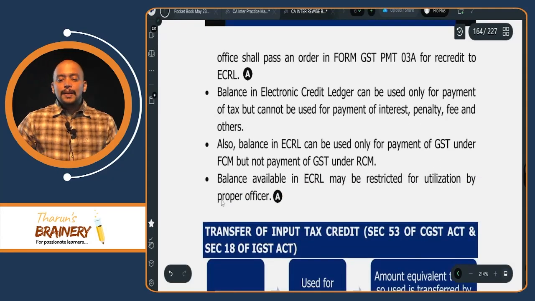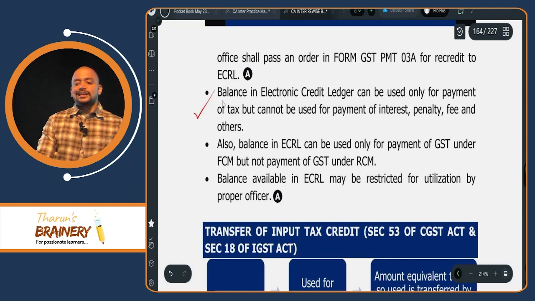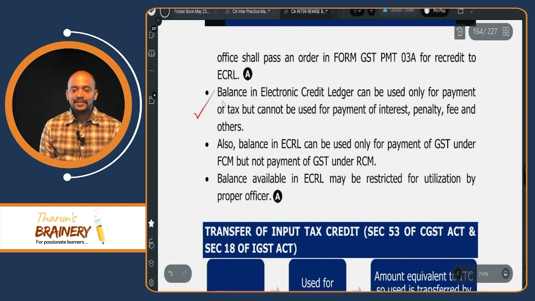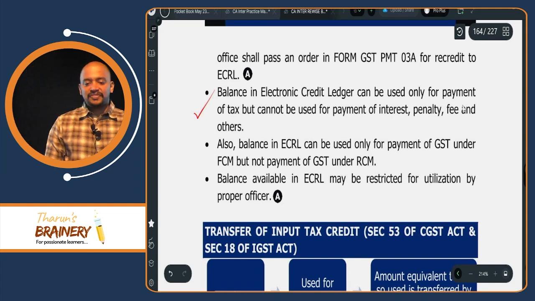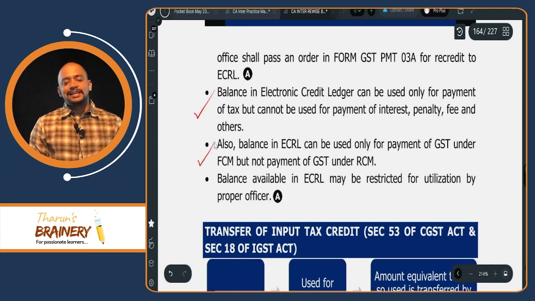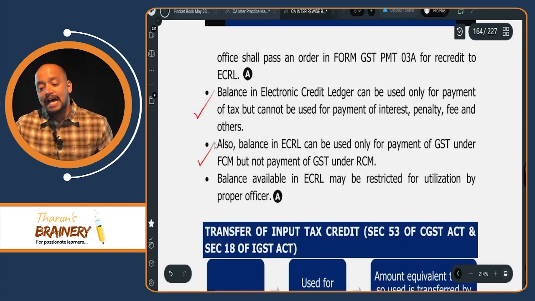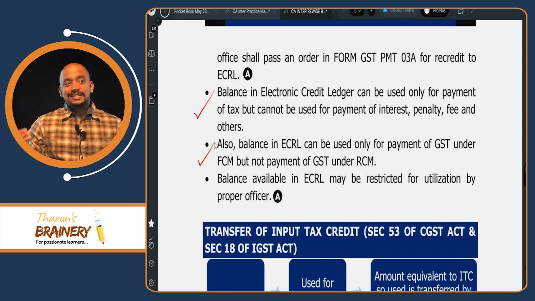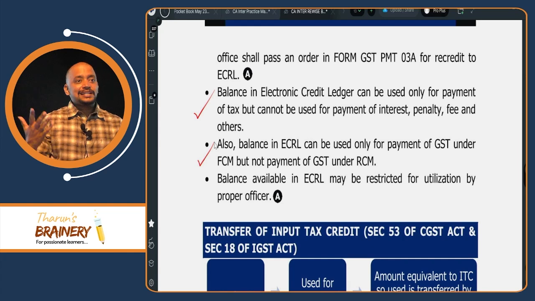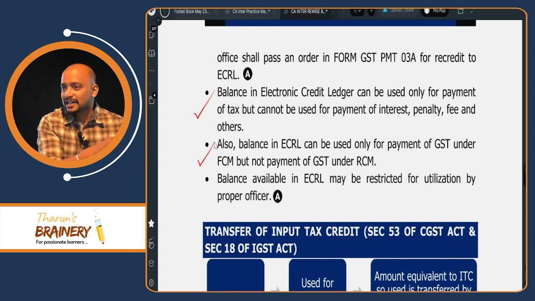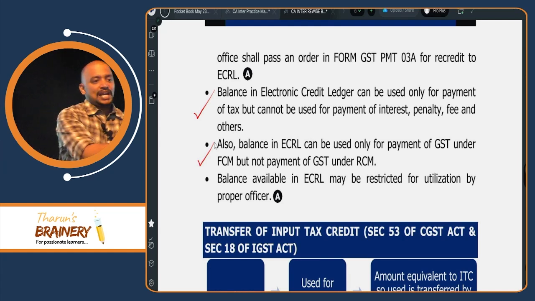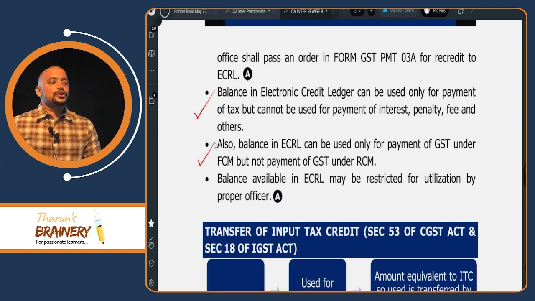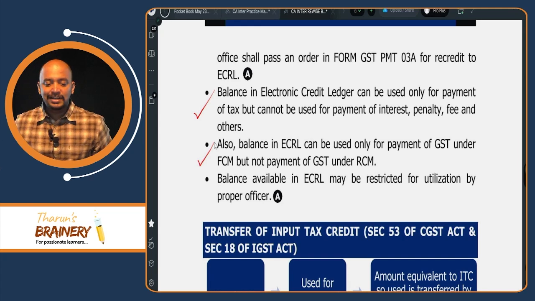Okay. Then balance in electronic credit ledger can be used only for payment of tax, but cannot be used for payment of interest, penalty, fee and others. Can we use balance in credit ledger for payment of GST under RCM? No. For RCM we cannot use. Yesterday only we discussed. So first we have to use the credit for payment of FCM liability, and RCM liability should always be paid by cash.